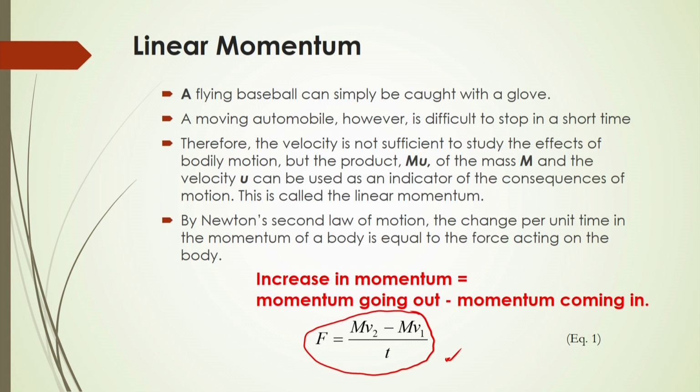This is linear momentum, because there is no change of mass of the body when it changes its velocity from one to another. If both mass and velocity change, then it will be non-linear momentum. Suppose a liquid is thrusting on an inclined surface. In that case, you will see that the liquid thrusting on the inclined surface will be divided into two parts.